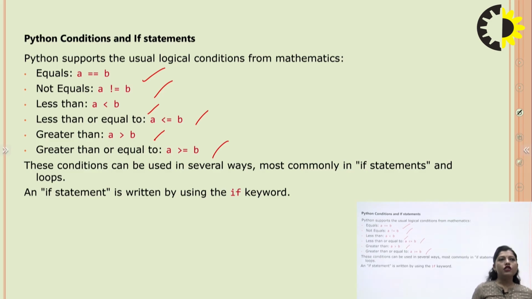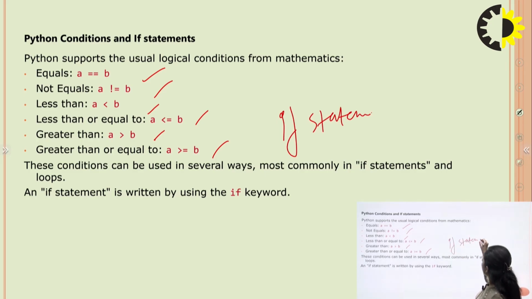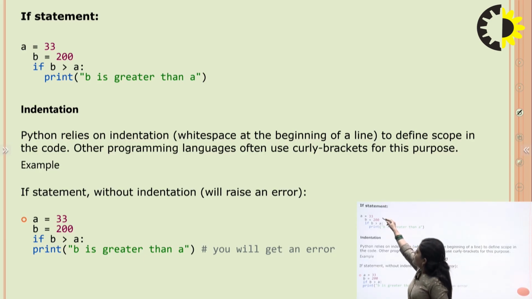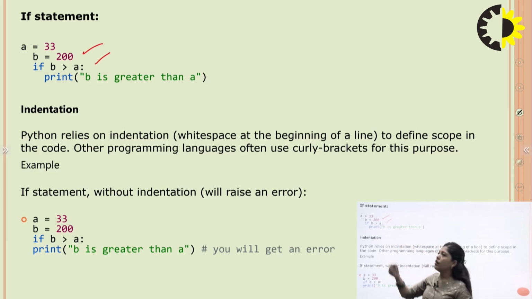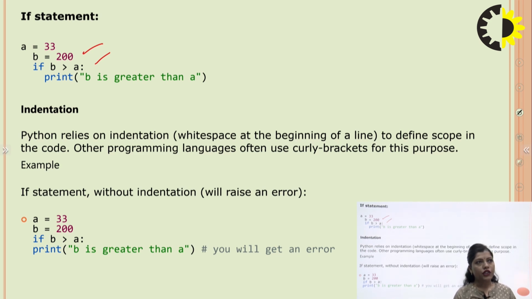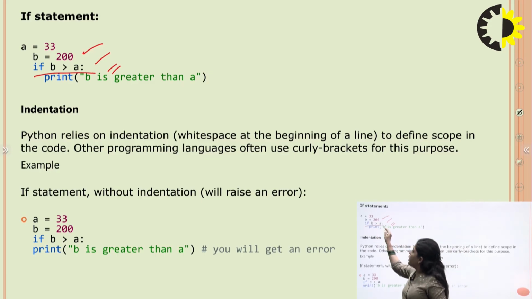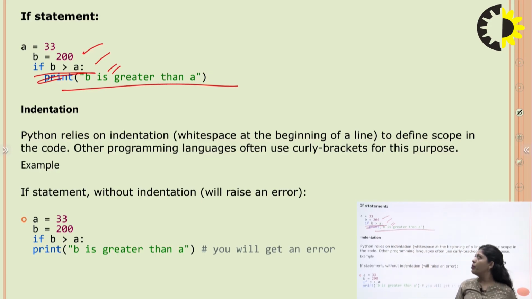These conditions can be used in several ways. Most commonly is the if statement, which is written by the if keyword. For example, if the value of a is 33 and b is 200, the condition given is that if b is greater than a, we can write the if statement like that: if b is greater than a, then print the value of b.